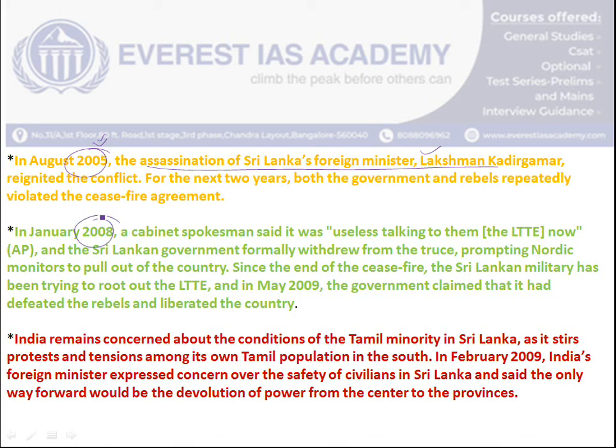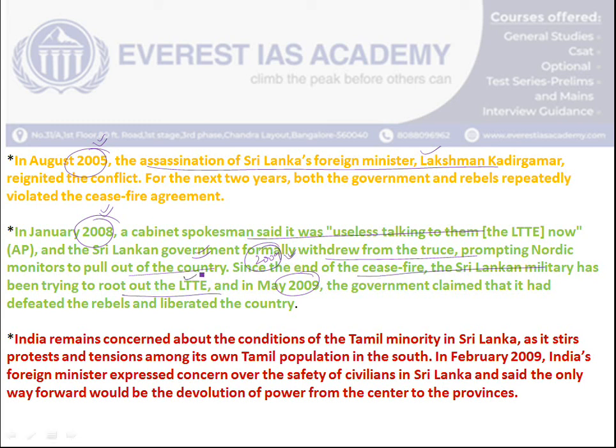So what happened during the time period of 2008, officially the Sri Lankan ministers started telling that there is no use in making any peace deals with LTTE, because they are very much serious about only violent protest, and they are actually causing a lot of destruction of properties and life to the people. So during that time period, especially in 2009, a full-scale state war-like scenario was launched on the LTTE,